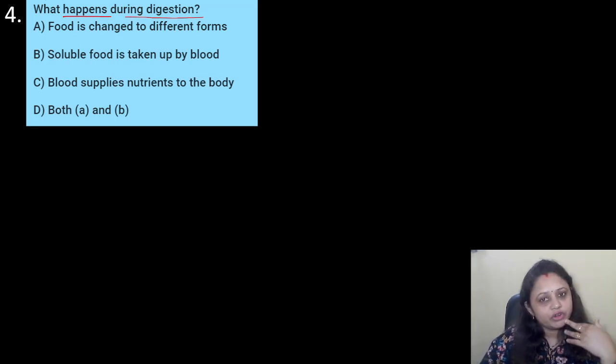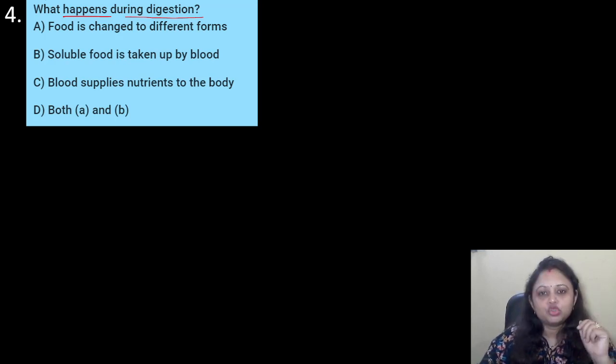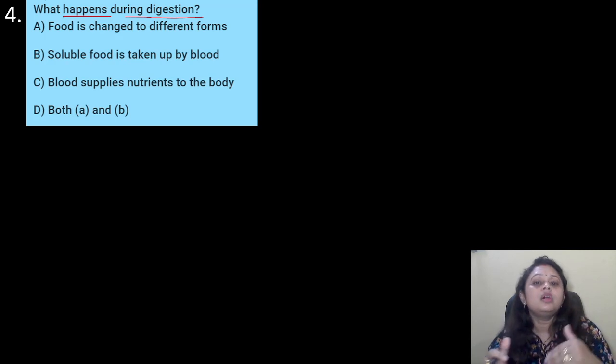See, digestion starts from the mouth. When we chew the food, it mixes with saliva, right? So the food mixes with saliva and its form changes a little. It becomes semi-solid, and after swallowing, the food goes through the esophagus to the stomach. In the stomach, digestive juice secretion occurs. It mixes with the acid and other digestive juices, enzymes, and after mixing with them it is converted into a different form.